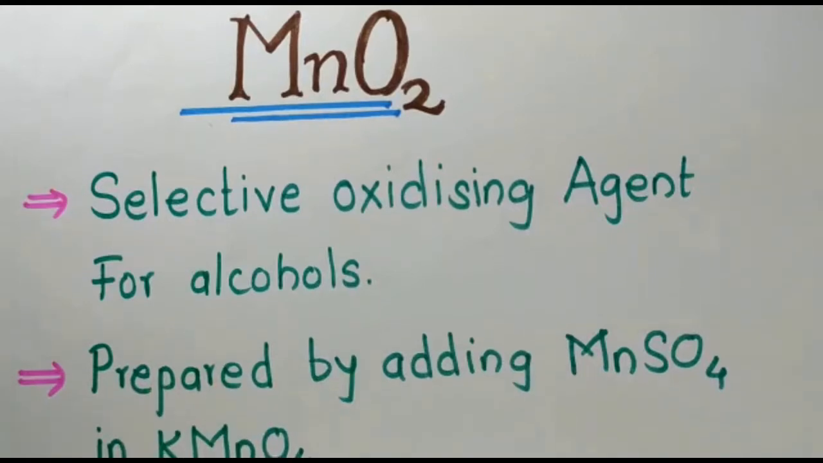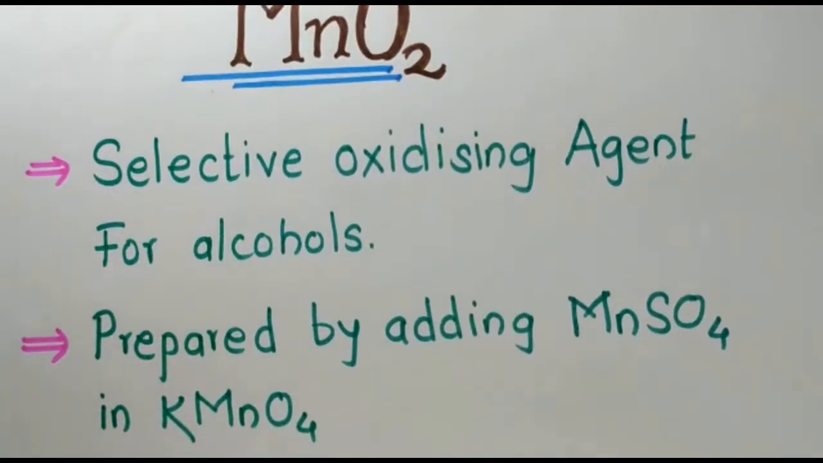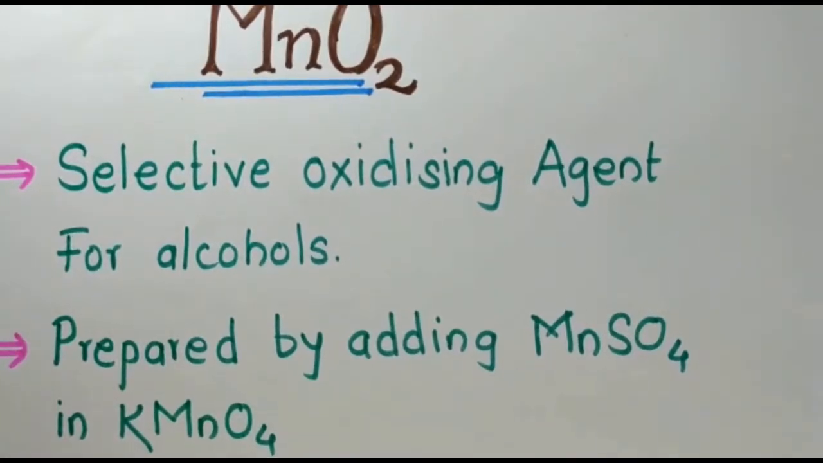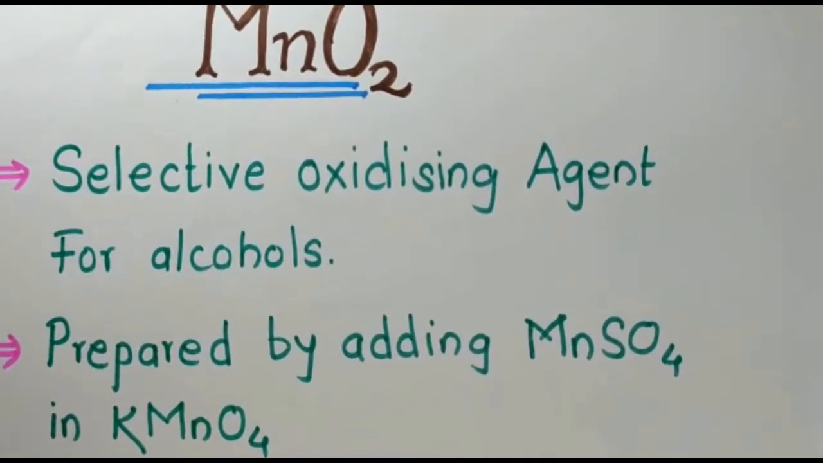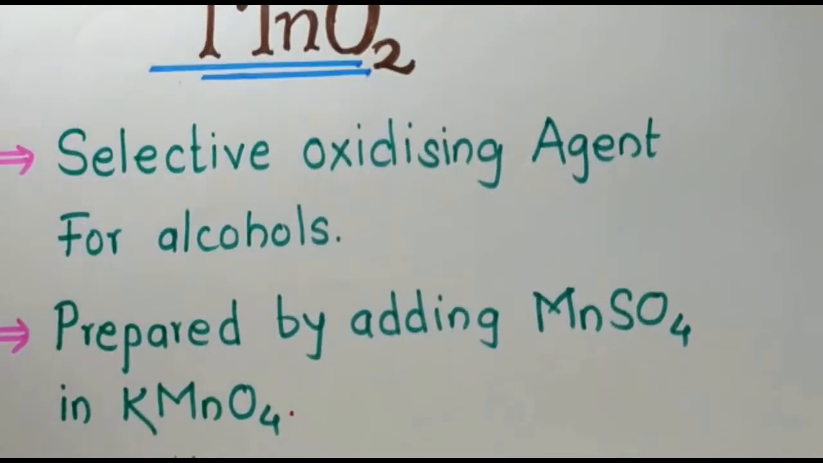It is prepared by adding manganese sulfate to potassium permanganate, KMnO4. So it is prepared by the addition of manganese sulfate to potassium permanganate. This is the most important point.